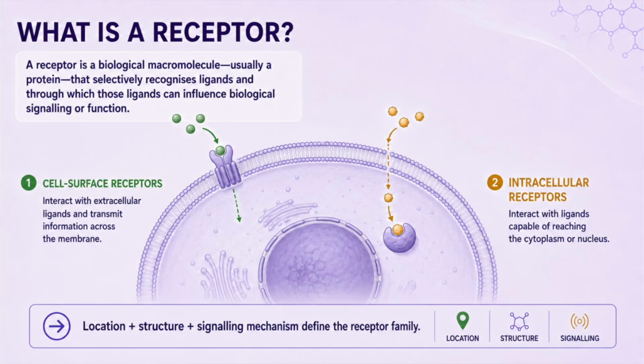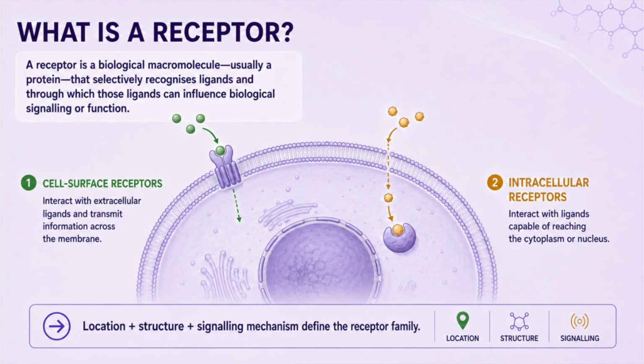Cell surface receptors interact with extracellular ligands and transmit information across the plasma membrane. This is especially important for ligands that cannot readily cross the lipid bilayer.